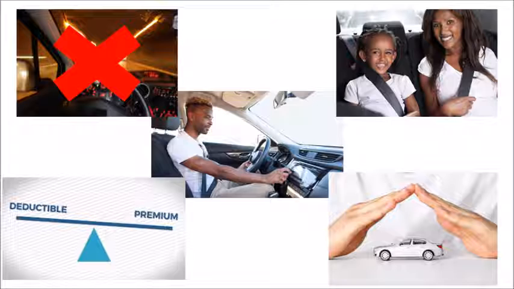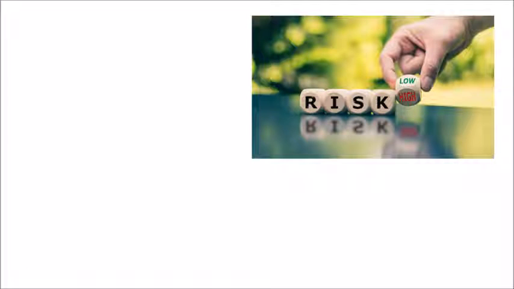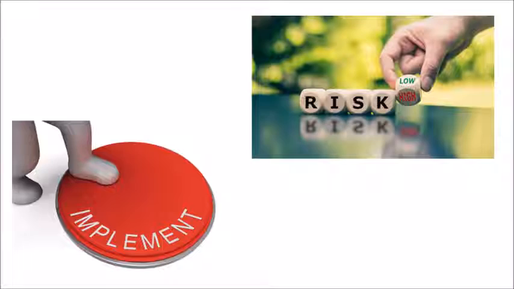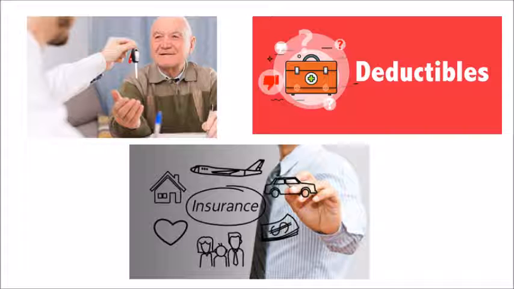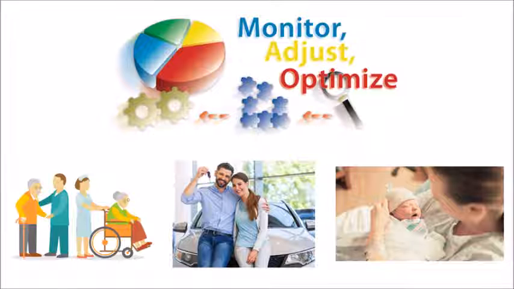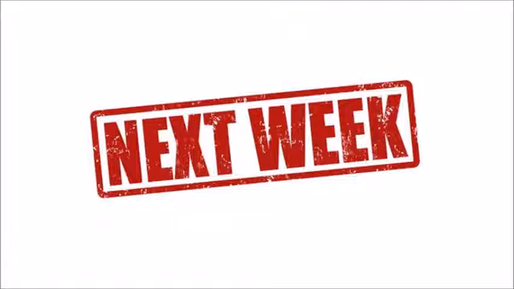Once we've decided on an approach to manage our risk, we need to implement that plan, which may include purchasing insurance, adjusting deductibles, and/or adjusting certain lifestyles and approaches. These plans need to be regularly monitored and adjusted when necessary, as the risks people face in their lives change continually. Next week, we'll return and discuss some common insurance terms.